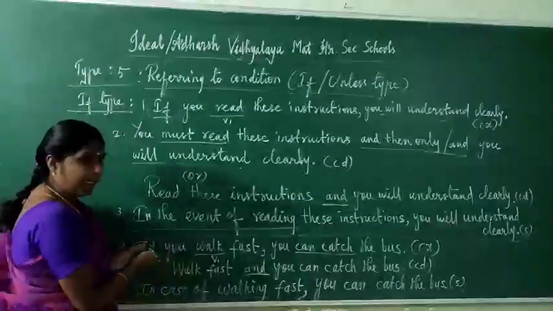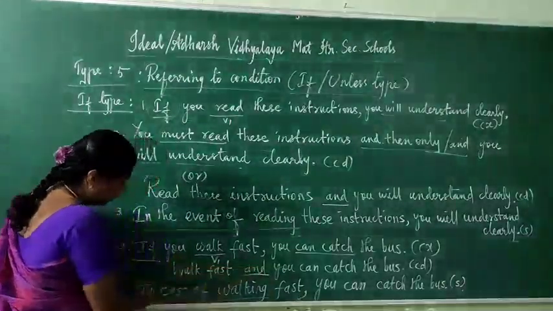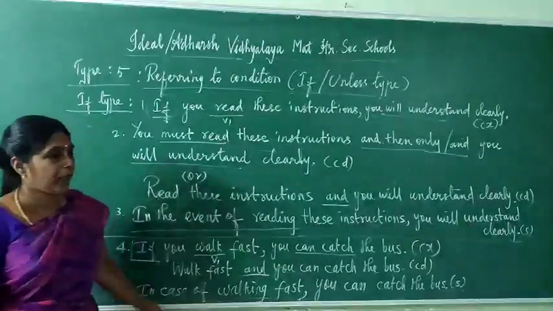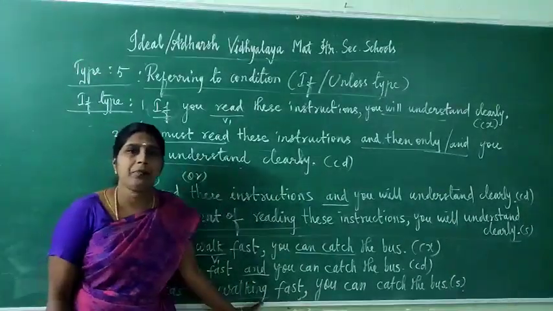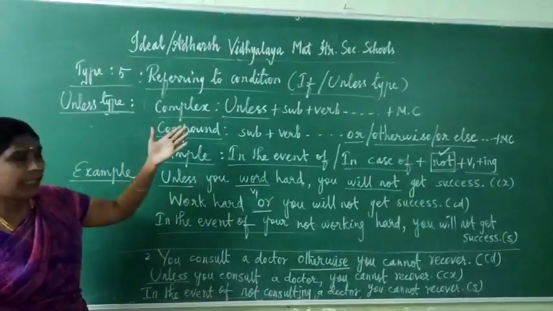Because they can easily identify. Keyword here: if, complex and compound. Simple: in case of or in the event of, with the ing form or noun form. You can write. You understand? Dear students, last we have seen the if type.